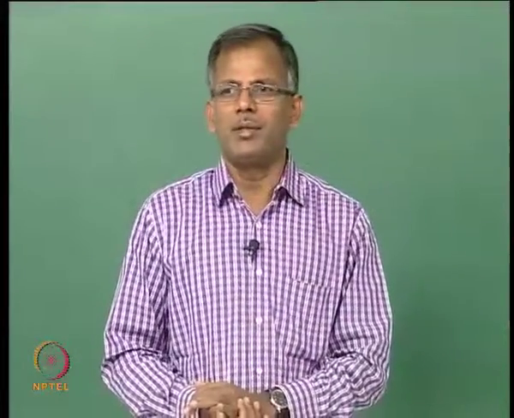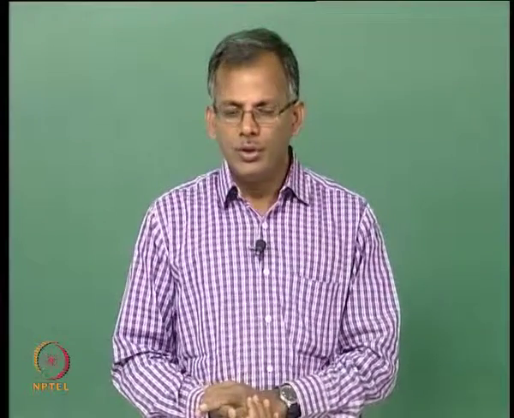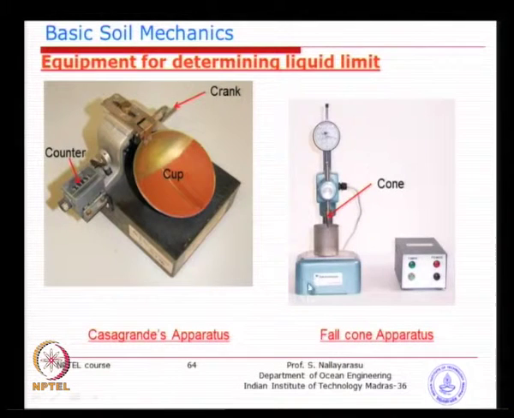So, basically that is one of the machines which I think people used from olden days, a little bit troublesome, but quite good. The other one is the Falcone apparatus. You just make a sample of your soil in the cup and then allow this cone to fall down.